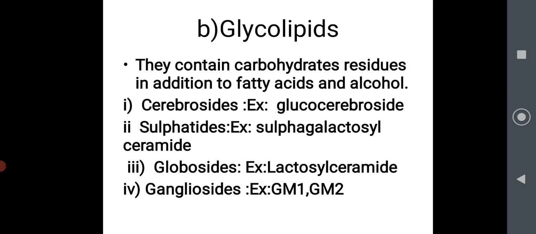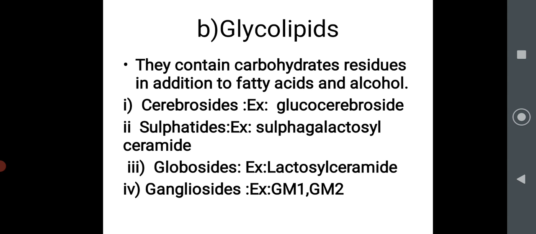Under compound lipid, next is the glycolipid. They contain carbohydrate residue in addition to fatty acid and alcohol. Glyco means carbohydrate, as in glycoproteins.